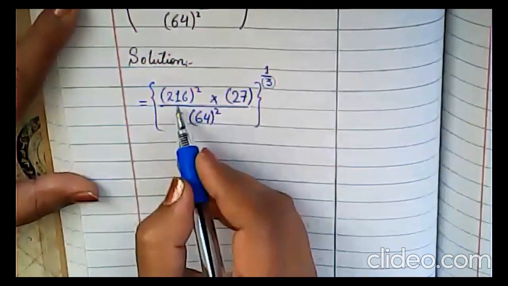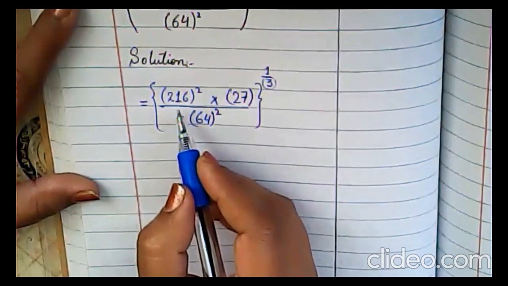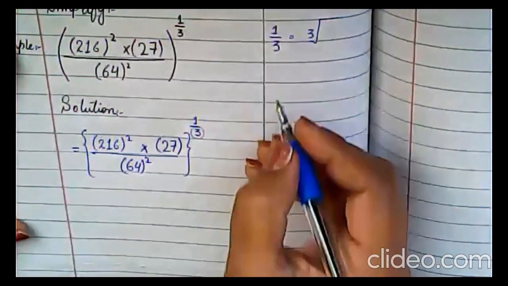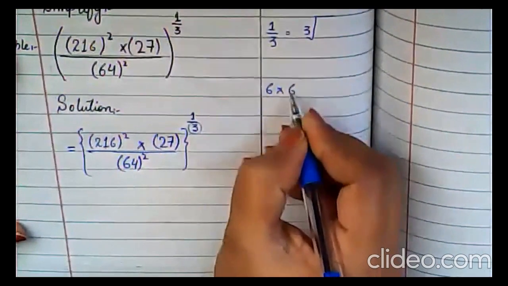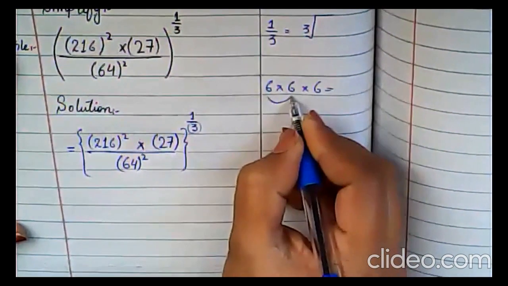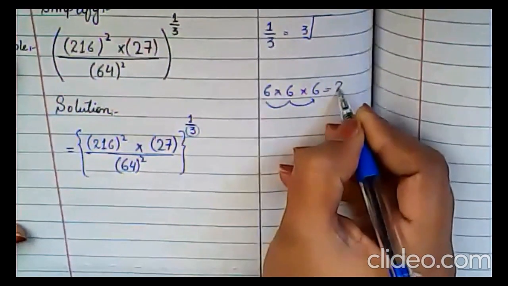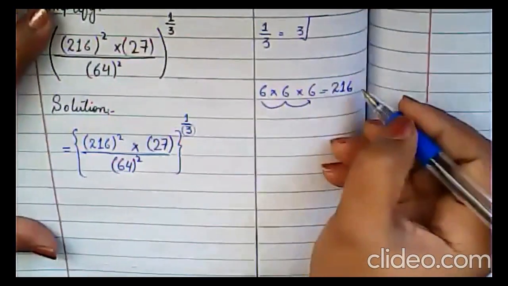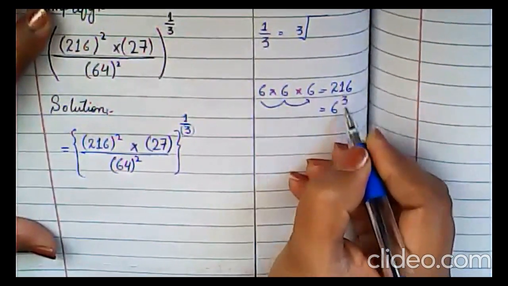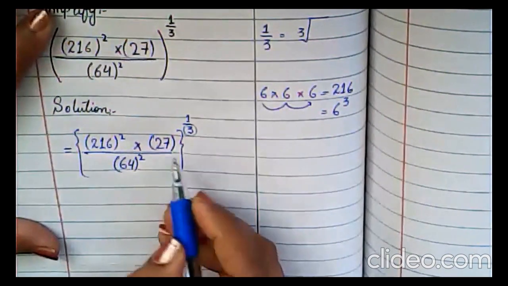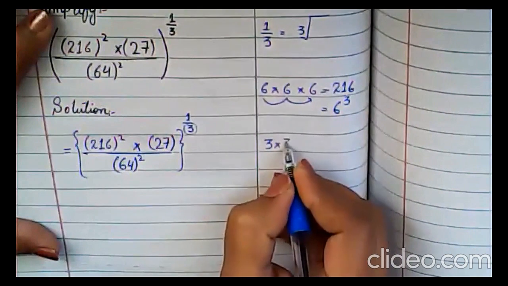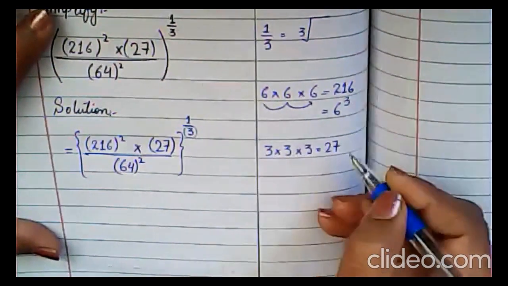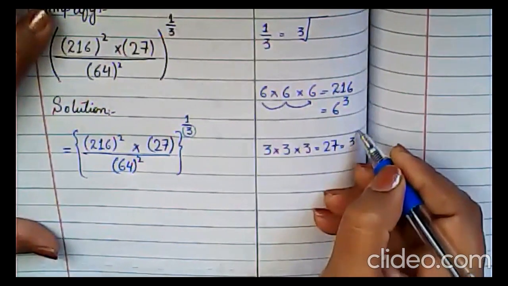Okay, so what you have to do, you have to find out the cube of 216, cube of 27, and cube of 64. Now look at here, cube of 216, 6 multiplied by 6 multiplied by 6, 6 6s are 36, 36 6s are 216. Okay, 216. So what you will say, that it is equals to 6 cube. Okay, if we look into 27, so 3 multiplied by 3 is 9, 9 multiplied by 3 is 27. Okay, so it is equals to 3 cube.